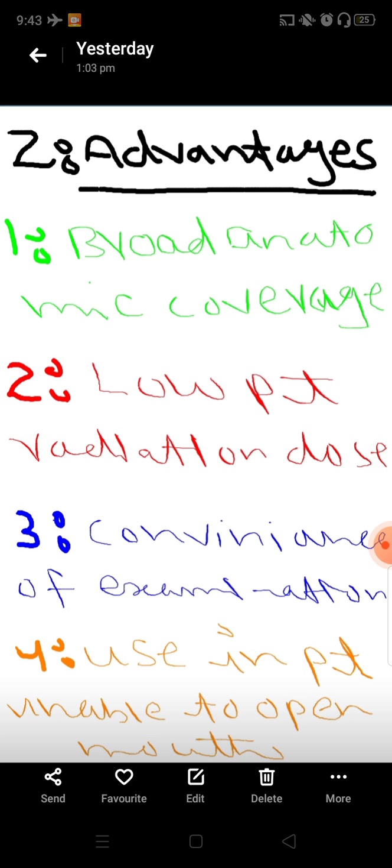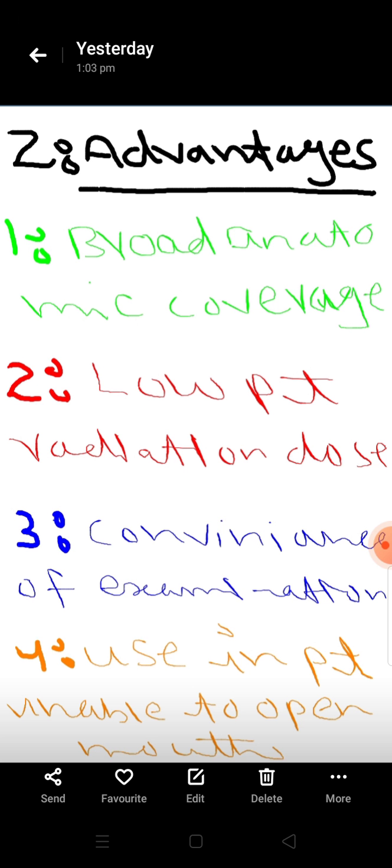Like when we take a periapical radiograph, it covers only one tooth and maximum two teeth. But OPG covers all the 32 teeth plus maxilla, maxillary sinus, nasal cavity, and mandible and associated structures of mandible and maxilla. Second advantage is low patient radiation dose. As compared to other radiographs, the OPG patient radiation dose is low. Patient will be exposed to a low radiation dose.